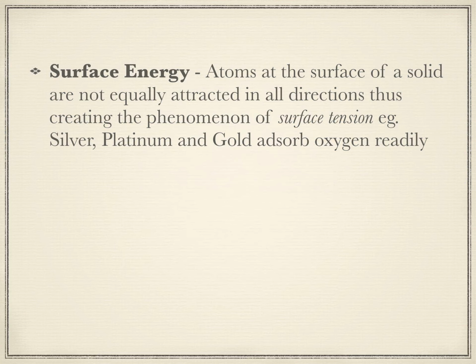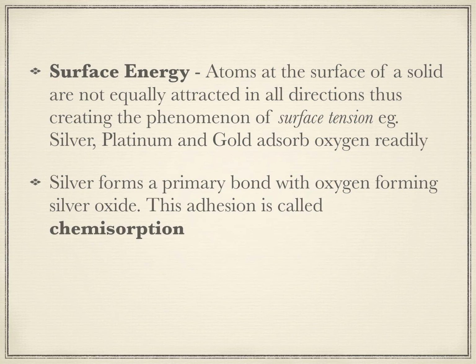generally get attracted to the atoms that are present below the surface. But what about the area above the surface? Because of that, the atoms want to get attracted to other atoms above the surface. Because of this, it creates a phenomenon on the surface called surface tension. For example, the surfaces of silver, platinum and gold adsorb oxygen readily. Adsorbing is absorbing at the surface level, not within the body, only at the surface level. So the oxygen in the air reacts with the silver, platinum and gold and forms oxides.